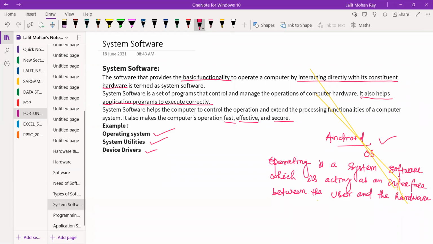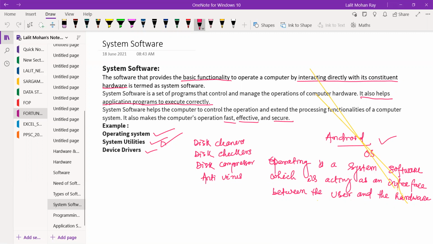Some of the examples are cleaners, disk checkers, then another one is the disk compressor, antivirus software, then launcher applications.